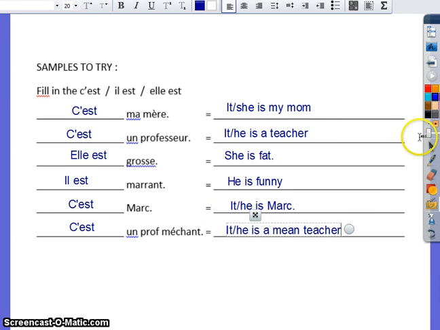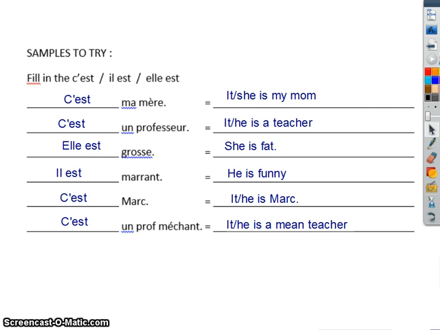Hopefully those clarified a little bit, or at least gave you a better idea of why we're choosing back and forth. On testing situations or on practice activities in class, you would probably be asked to do something similar to this. They all mean the same thing. It all means either it is, he is, or she is, but grammatically speaking in French, they switch between the words il est, elle est, and c'est, and if you don't quite do that right, you'll sound a little silly when you speak French. So give it a look, bring it to class, we'll practice some more when we get there.